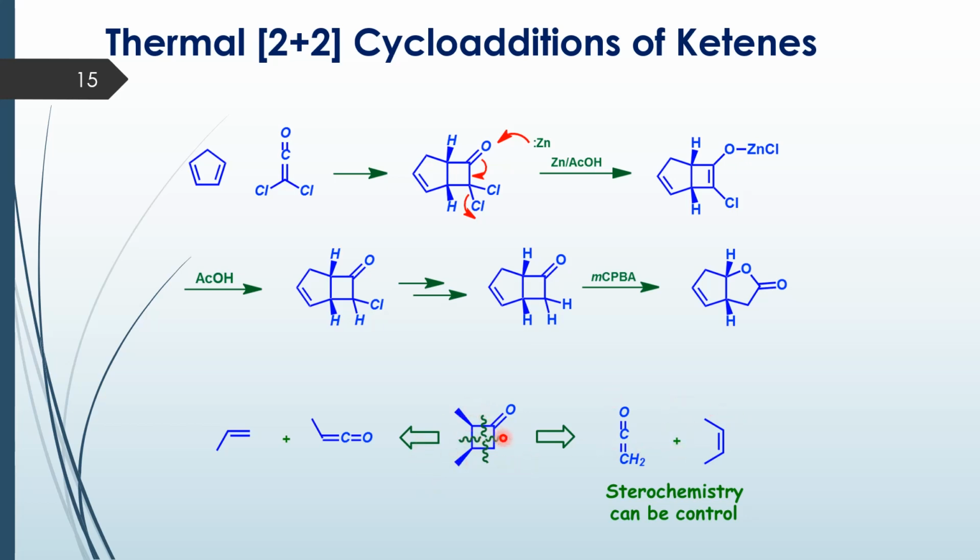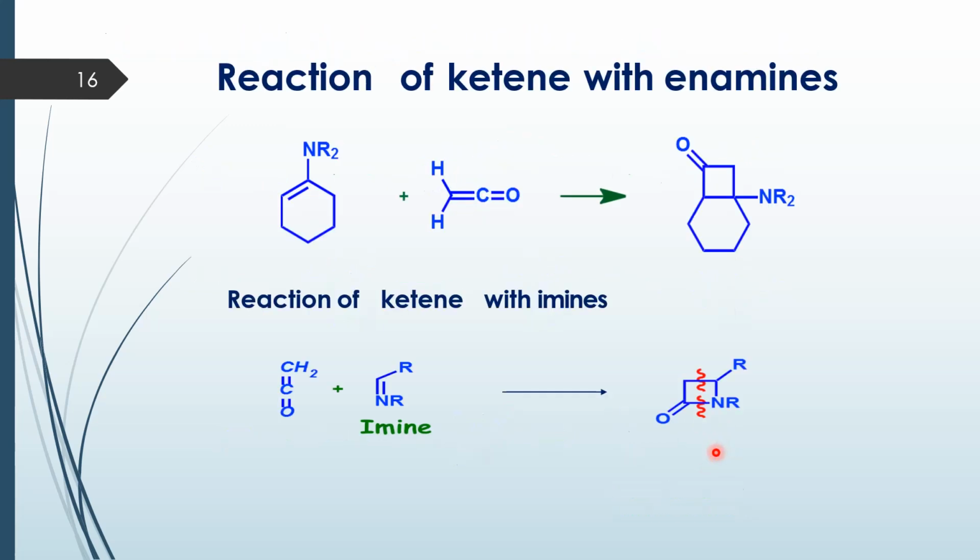If I do the disconnection this way, then this becomes my ketene and this becomes my olefin. Normally one would go by this route because you can control the stereochemistry by varying the geometry of the olefin. Reaction of ketenes with enamines is also possible to give this adduct.